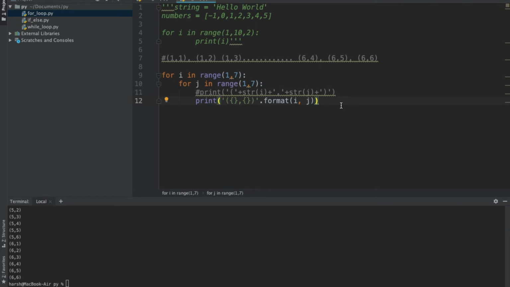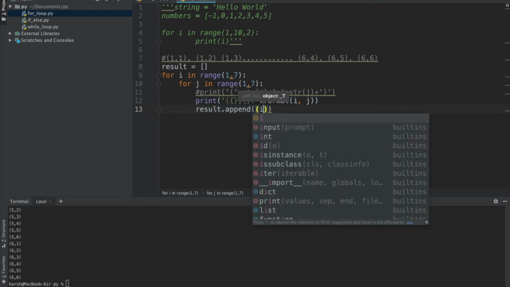Now let's say I don't want my code to print all the events. I just want the program to store them in a list in which all the possible outcomes are treated as separate elements, which means that this whole possible outcome is a single element in the list. So how to do that? Step 1 would definitely be to create a list. So I'll just create a list called result and set it as an empty list. And now I want to append the values in my result. I want to store them as tuples.